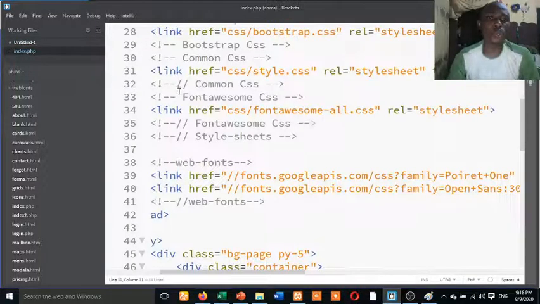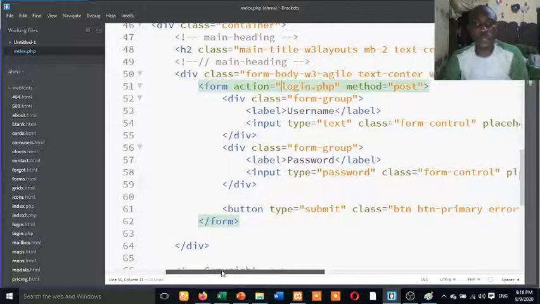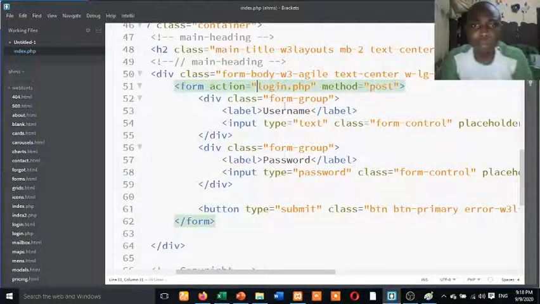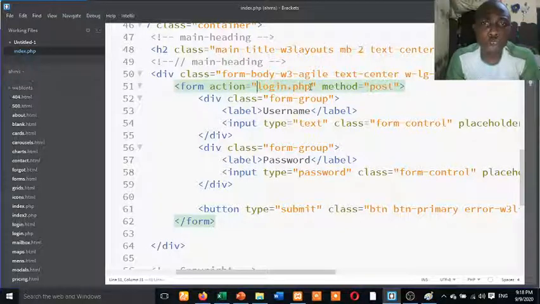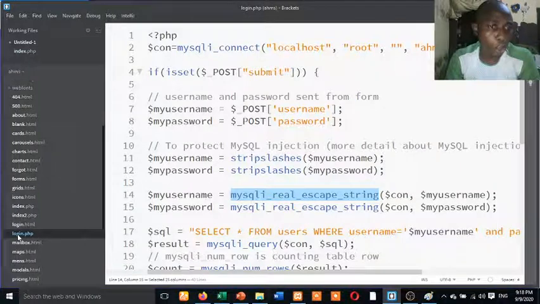Let me just go straight to our login page. Now what I want to show you, you also have your code here. What should be different from your own code is that I have created a file that's going to handle the login. I call it login.php. So you can also create a file and call it login.php. The login.php is here, but I'm going to come back to it.